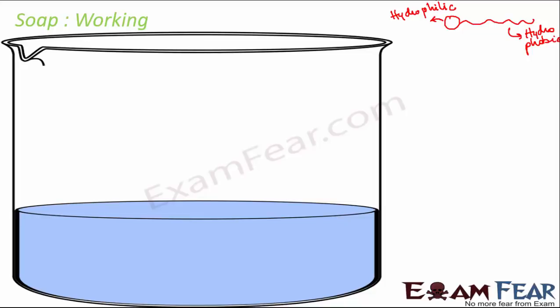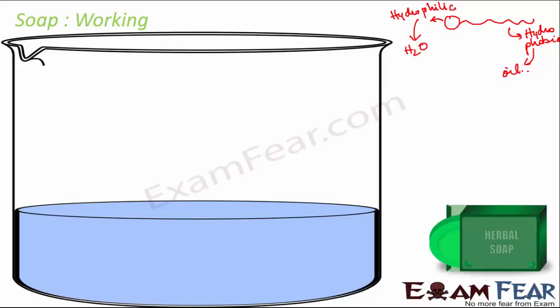Right? So basically what happens is, why do we use soap? To remove dirt, and the dirt is oily in nature, and we all know that oil doesn't dissolve in water. Now this soap has the speciality that one end of the soap dissolves in water and the other end of the soap dissolves in the oil, right? So basically this end will dissolve in water, whereas this end will dissolve in oil. So that is the speciality of the soap.